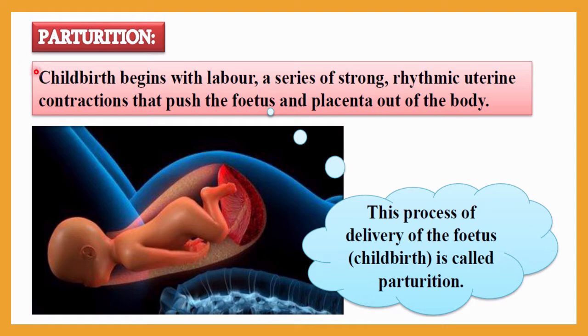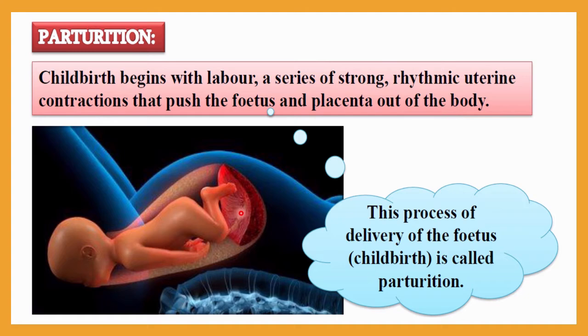Childbirth begins with labor, which is a series of strong and rhythmic uterine contractions. For giving birth to the child, strong and rhythmic uterine contractions are a very important step, and they push the fetus and the placenta out of the body.